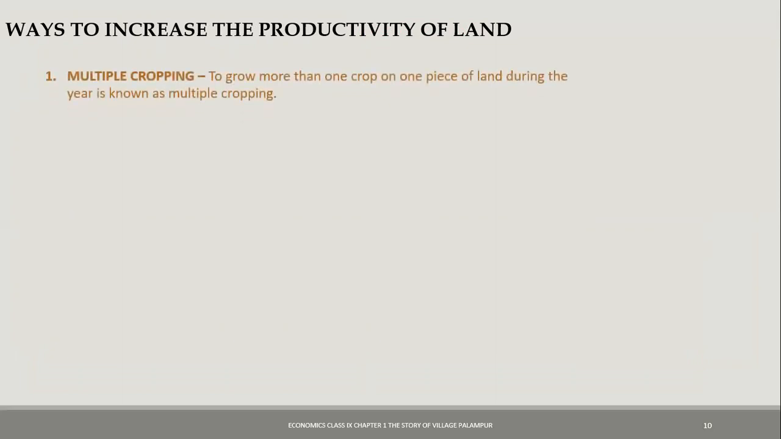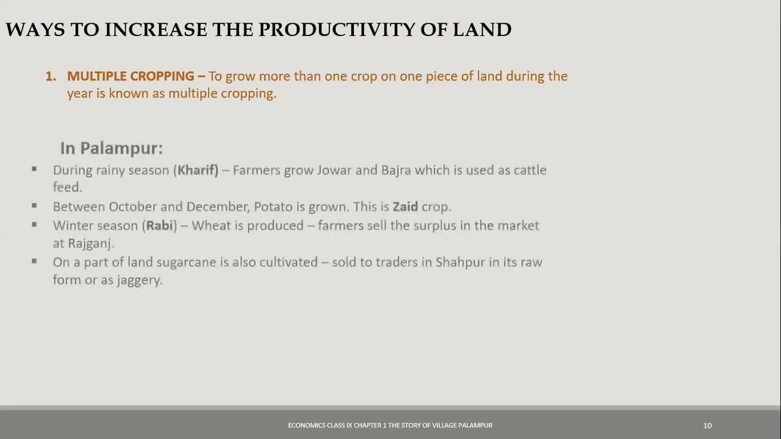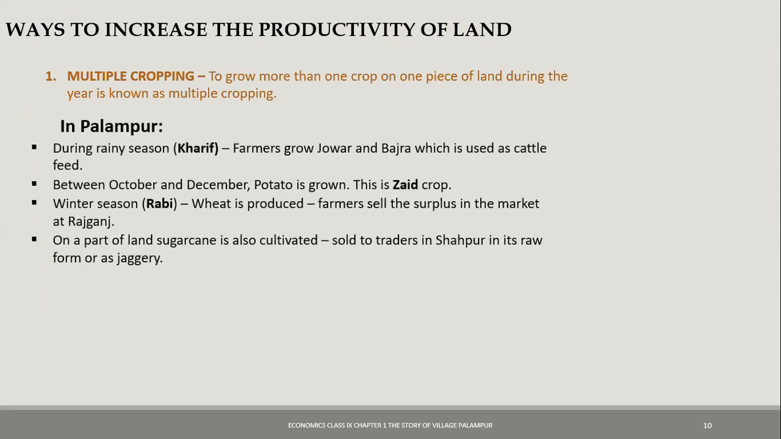So the first way to increase the productivity of land is multiple cropping. What is multiple cropping? When a person grows more than one crop on the piece of land during one year, it is known as multiple cropping. So for a few months, he can grow one set of crops, then next month he can grow some other crop, and so on. So in Palampur, what happens?